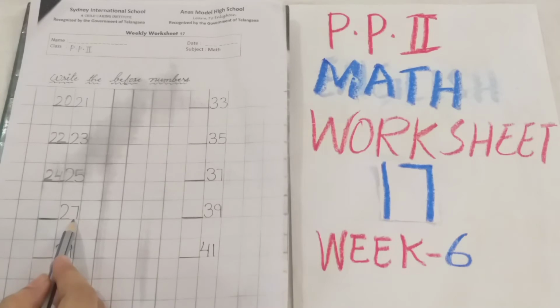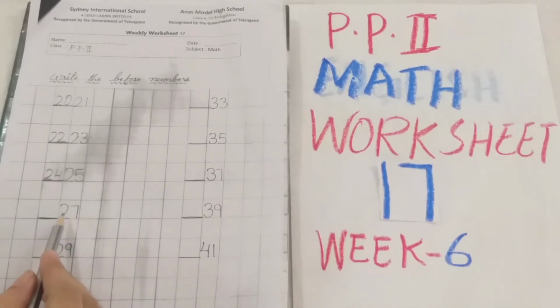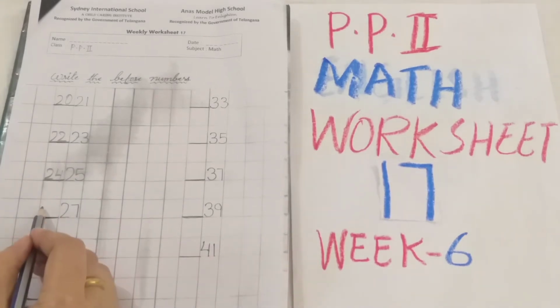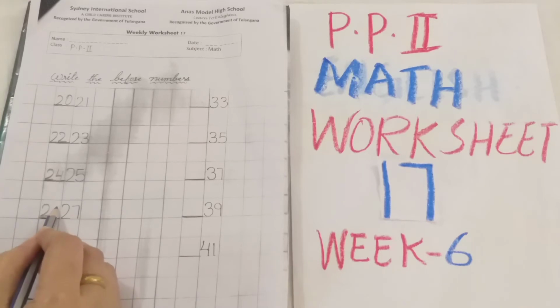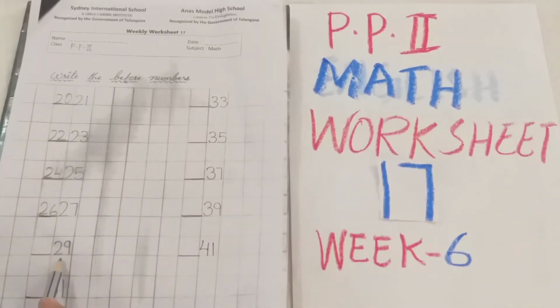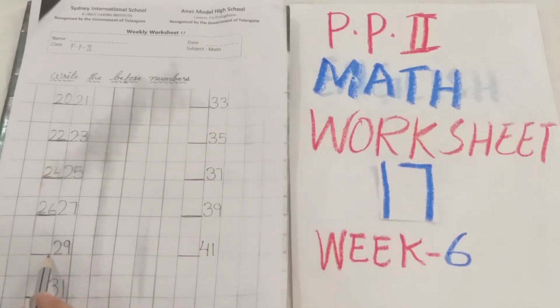Now 27 is here. So before 27 which number is going to come? 26. Okay. Next number 29. So what you have to do?